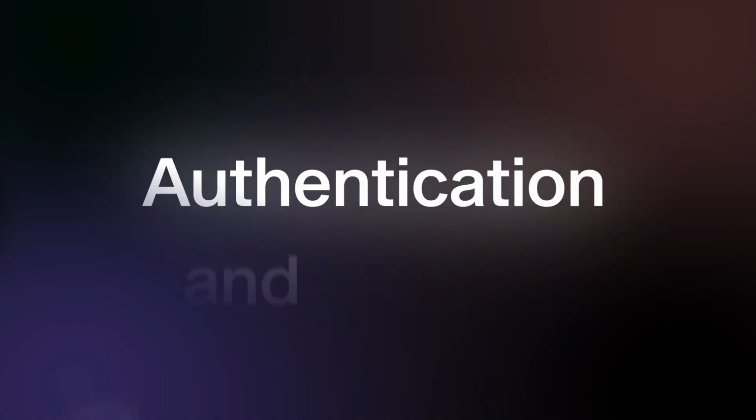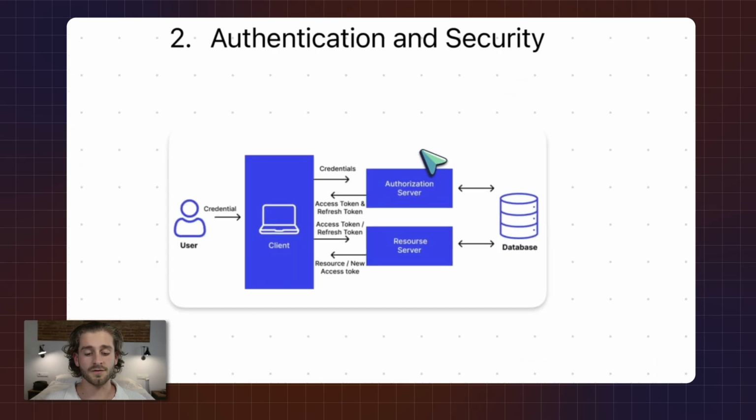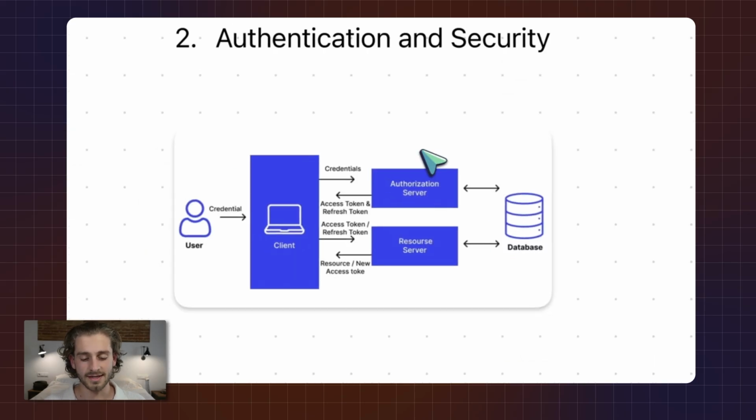And what I'm going to touch on now is authentication and security. If we look at this little diagram, it explains exactly how this works. So when a user opens your platform, on the client, they basically add a username and a password. We send that username and password to the server because we can't run the authentication process on the client because client code is basically exposed and anybody can see it. So anything that's sensitive has to happen on the server.